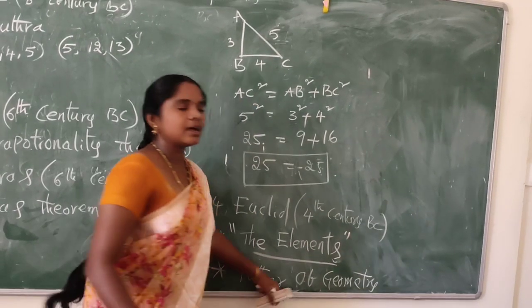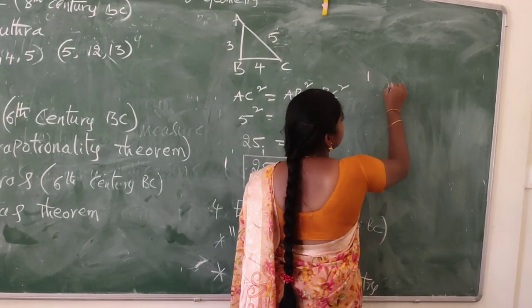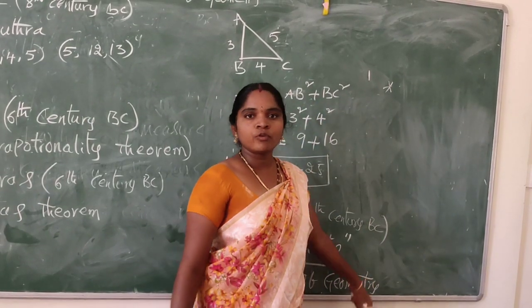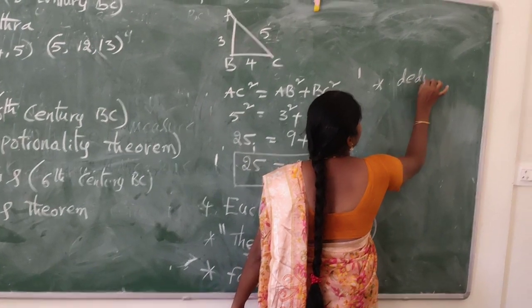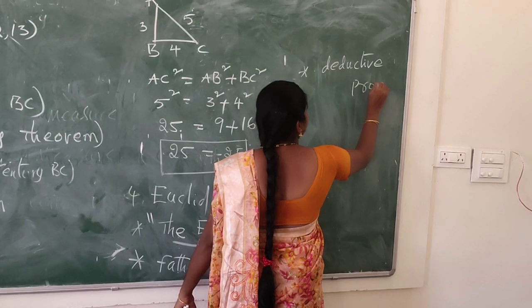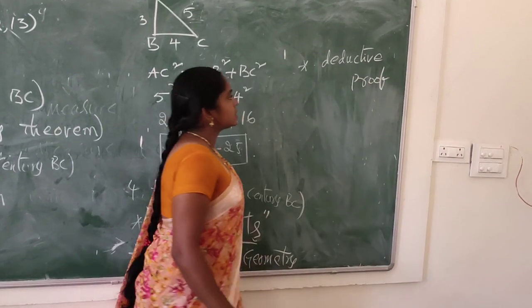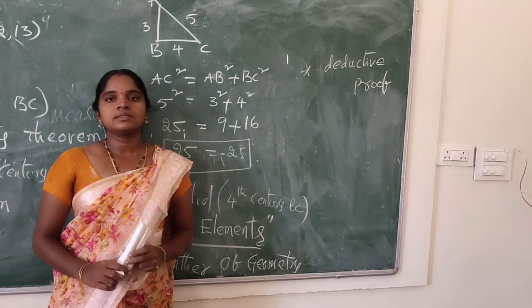He is known as the father of geometry. He has given deductive proof of mathematical statements.